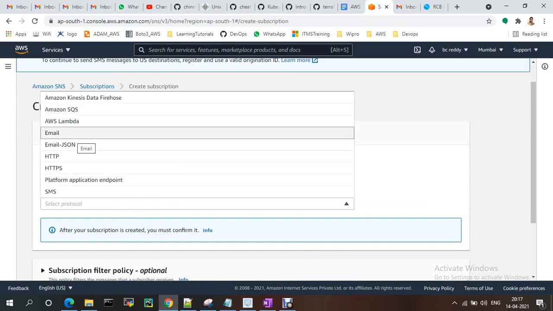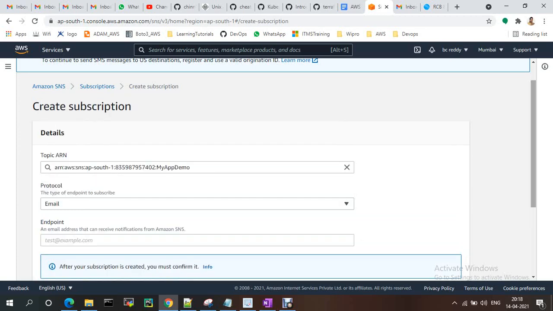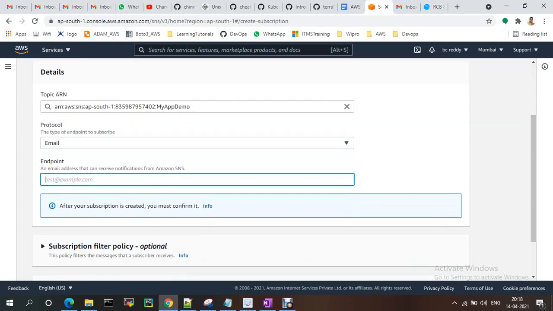The options are Amazon SQS, Lambda, email, JSON, HTTP, HTTPS, and platform application endpoints like mobile notifications and SMS. I'm going with email. For the endpoint, currently I'm giving only one email.